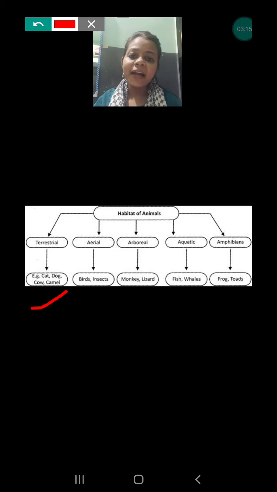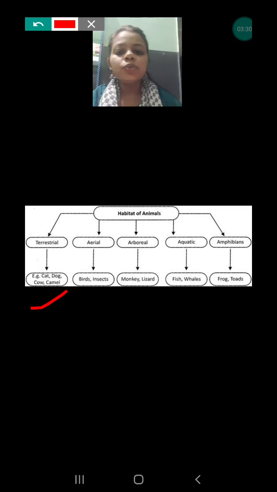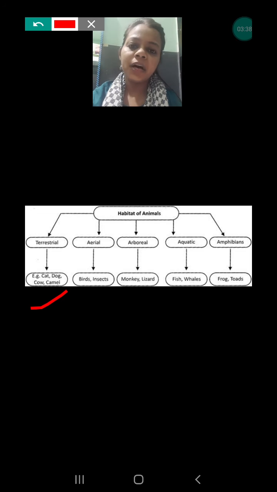And land can be anything. Mountain is also part of the land, desert is also part of the land, grassland is also part of the land. So these all come under terrestrial because that is also part of the land. So land animals are called terrestrial animals. Examples: cat, dog, cow, buffalo, giraffe, lion, tiger, zebra, camel, all.